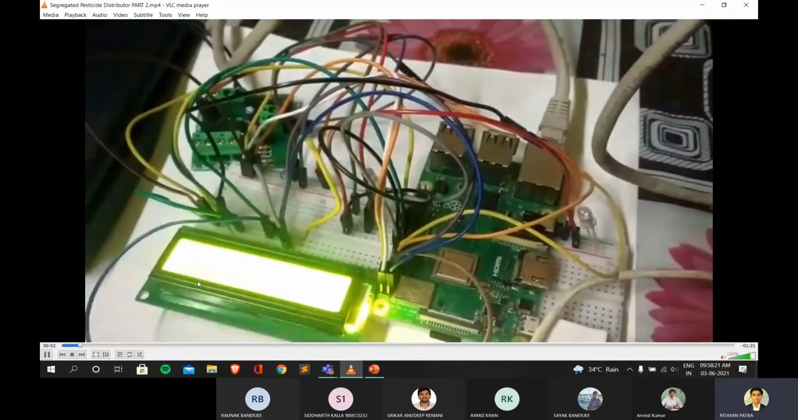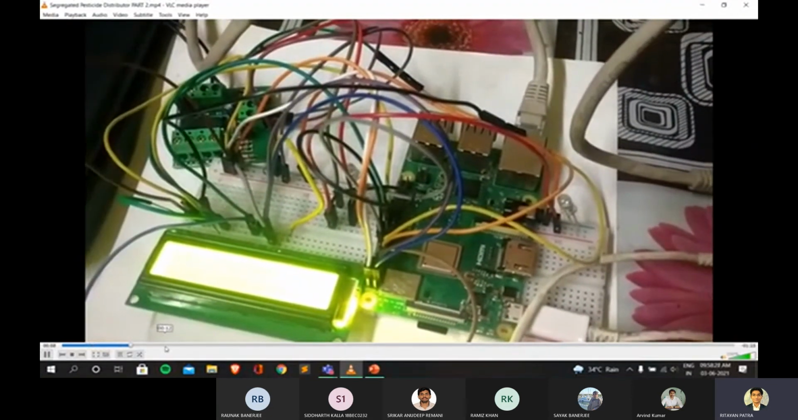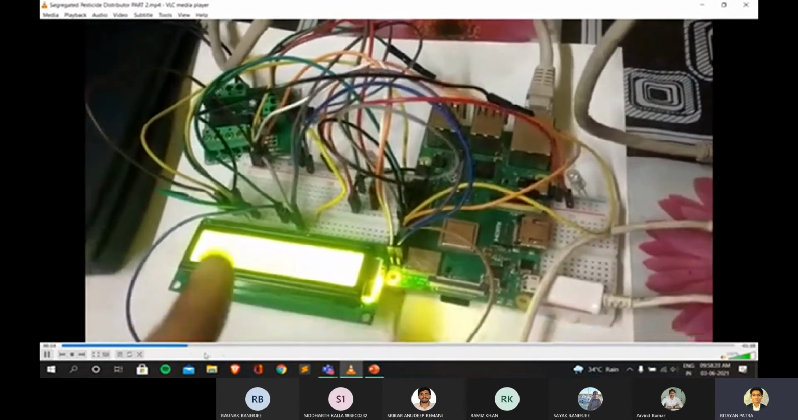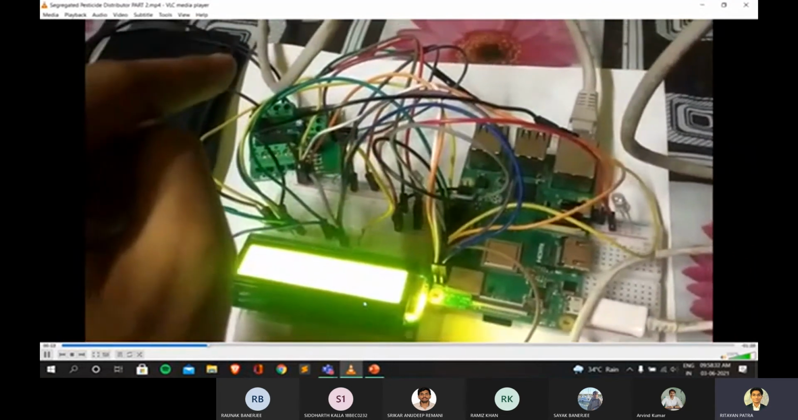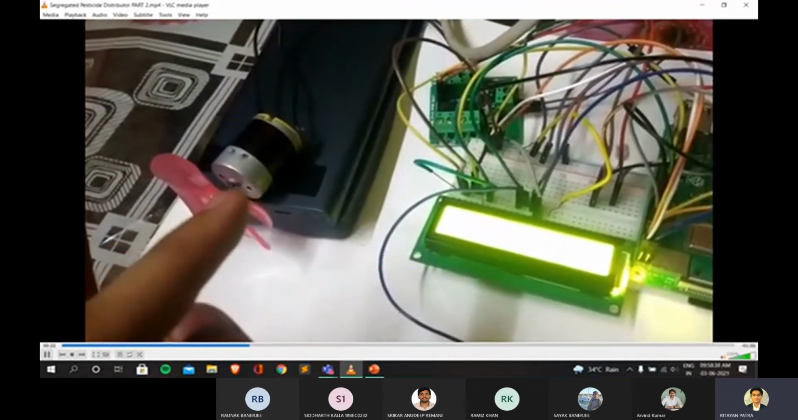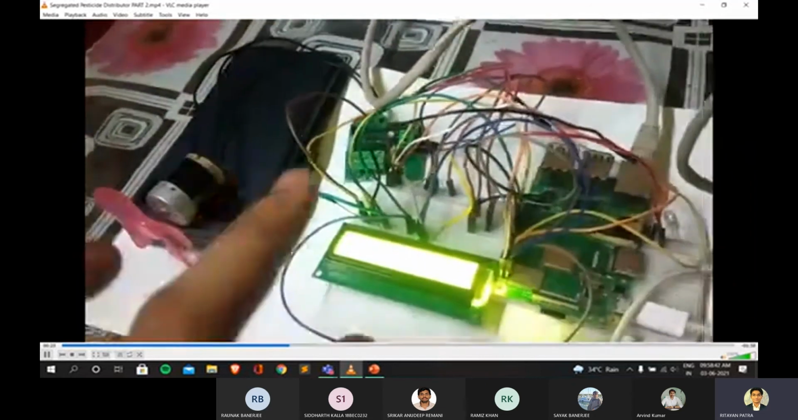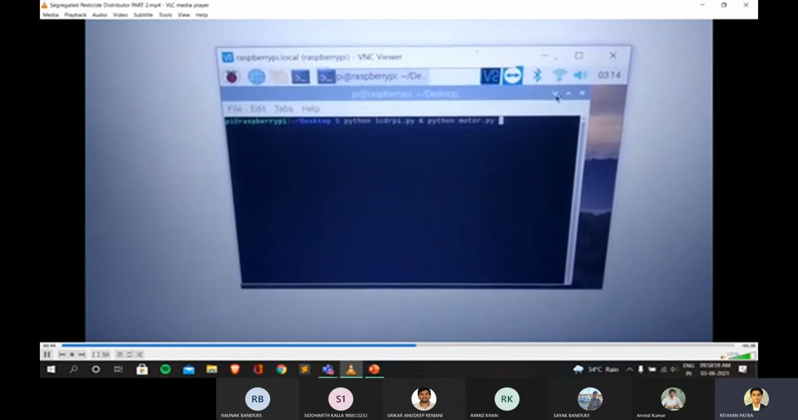The hardware implementation for our project called Segregated Pesticide Distributor. I have made this hardware along with my Raspberry Pi 3B and the LCD display. This is a motor driver here, and this is a servo motor. This servo motor actually mimics the action of spreading the pesticide on the field. This whole setup is connected to my laptop through this LAN cable, and I am using the VNC viewer to access the Raspberry Pi OS on my laptop. So this is the Raspberry Pi OS, as you can see.